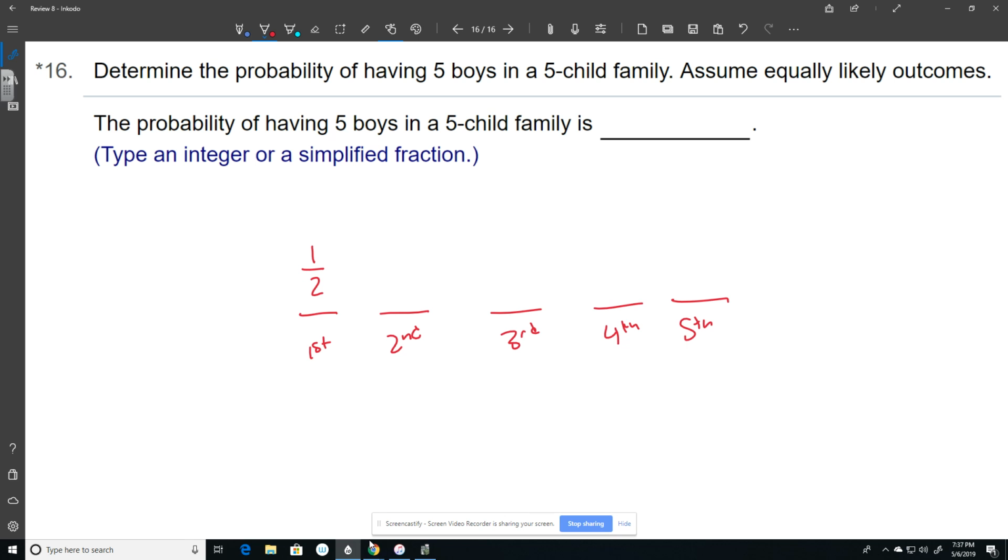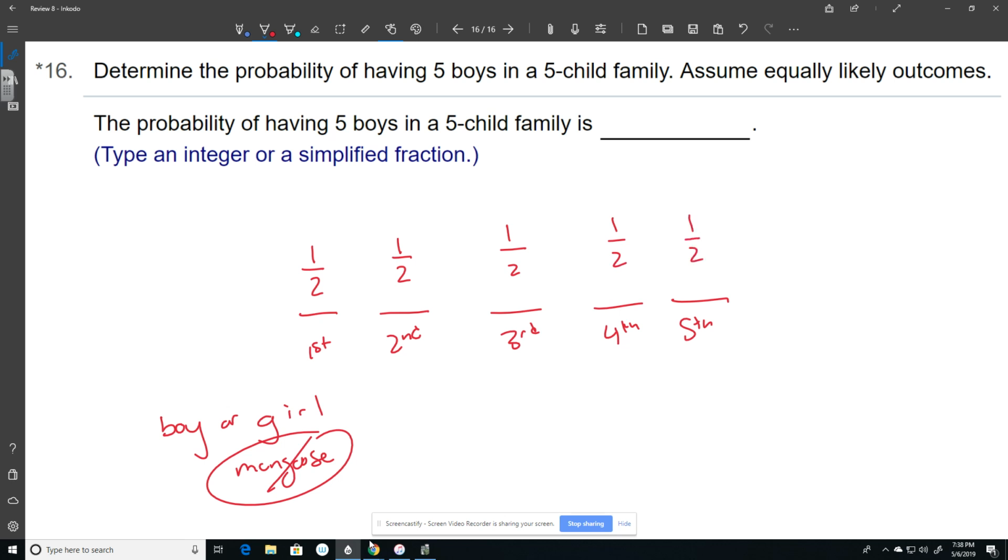I was laughing at a student today a little bit because they were struggling to figure out what's the chance of having a boy. Well, a little education here for you people. When you have a child someday, it will either be a boy or a girl. You are probably not going to have a mongoose. Not going to happen. So you're either going to have a boy or a girl. So that means you have 1 out of 2 chances of having a boy. The second child also has 1 out of 2 chances of being a boy. The third child also has 1 out of 2 chances of boy. So does the fourth. So does the 5th.